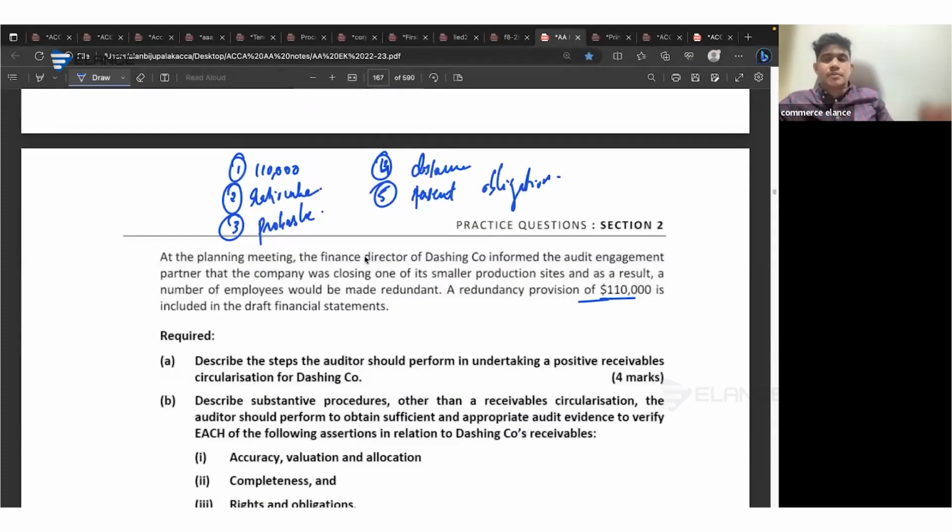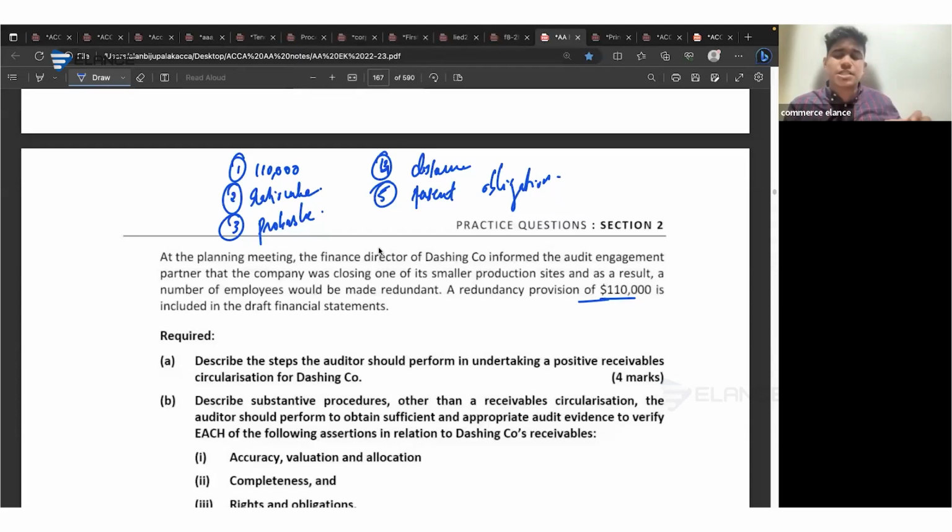Yeah, consider that you've got a scenario like this. At the planning meeting, the finance director of Dashing company informed the audit engagement partner that the company is closing one of the small production sites. As a result, a number of employees would be made redundant. The redundancy provision of 110,000 is included in the draft financial statements. So it is mentioned in the question that the company is planning to close down one of their small production sites. So the company's employees might lose their jobs, due to which the company has to pay compensation for the redundancy, and they have created a redundancy provision of 110,000.